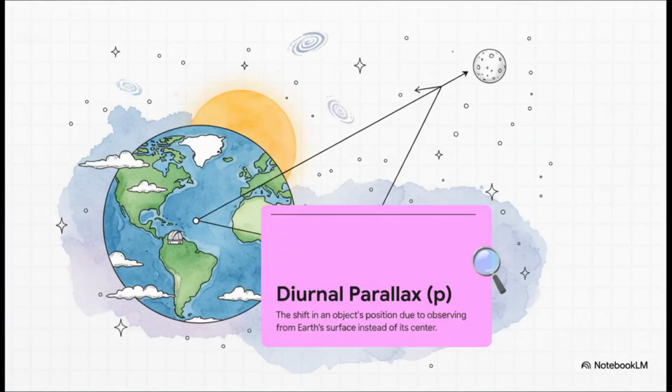Next up, we have parallax. You see, astronomers do their big calculations from the center of the Earth, but we're out here on the surface. That difference in our vantage point creates a small but very significant angular shift. Now, for incredibly distant stars, it's pretty much negligible. But for a close neighbor like our moon, it's a huge factor. We're talking a correction of nearly a full degree.